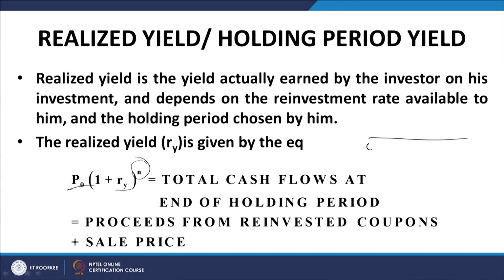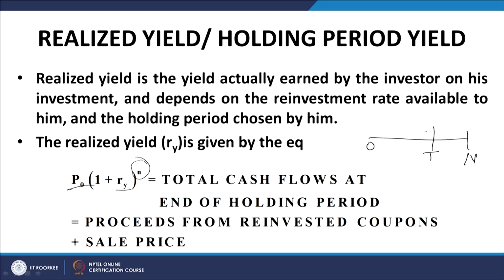And the issue of the price at which the investment is to be liquidated is not involved in the YTM computation. Let me explain it. You see, this is 0, I make this investment, this is the maturity of the bond, let us call it capital N, and this is my holding period T. Now, if I hold the bond up to T and T does not coincide with N, that means at this period T I must sell the bond in the market, and when I sell the bond in the market, I will get the market price.